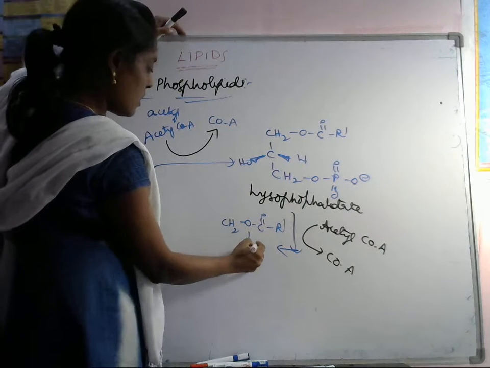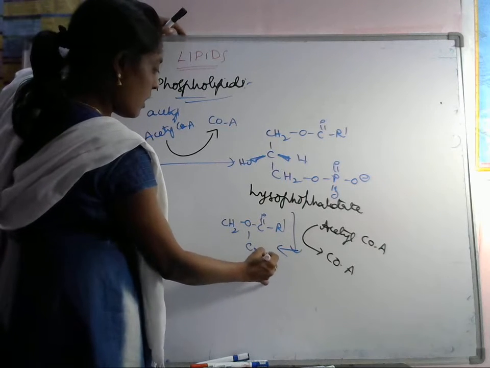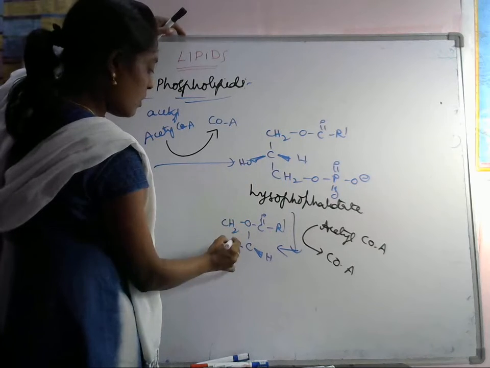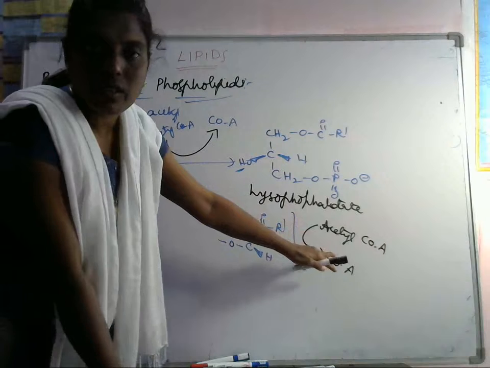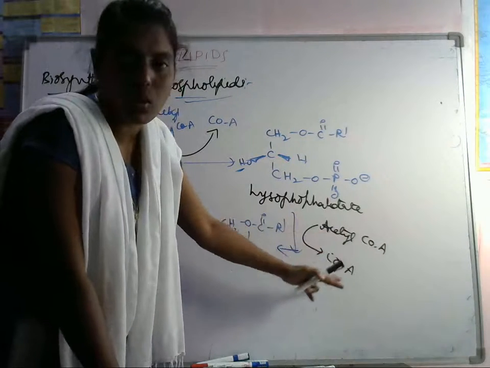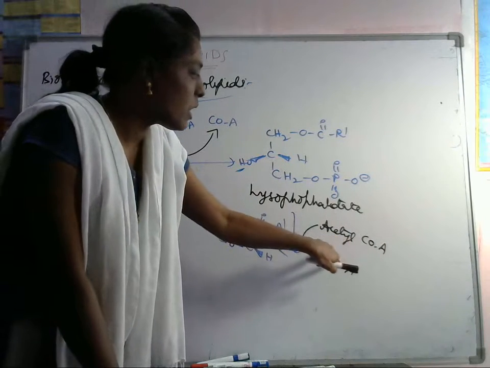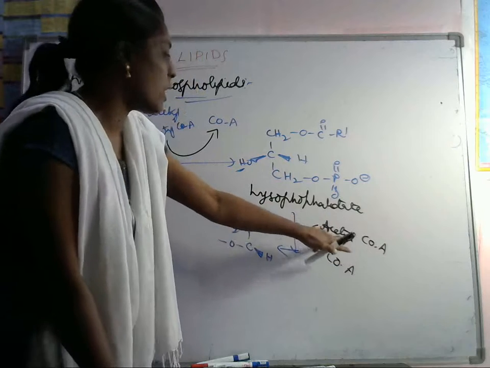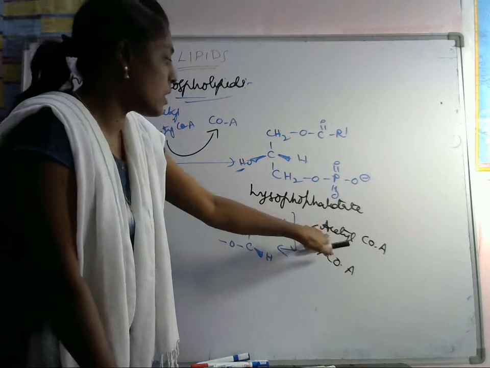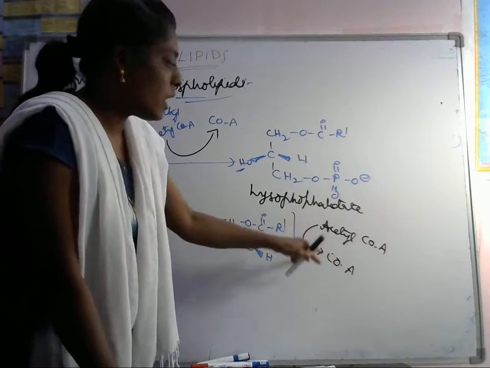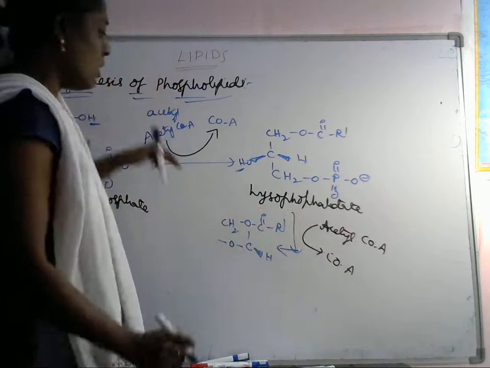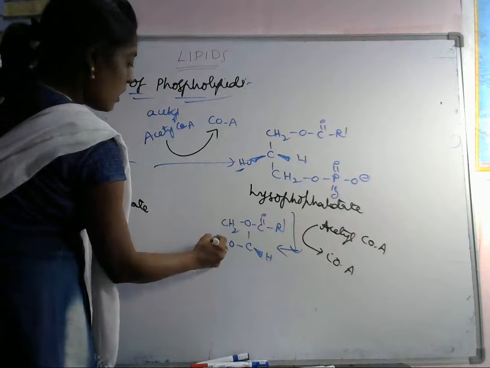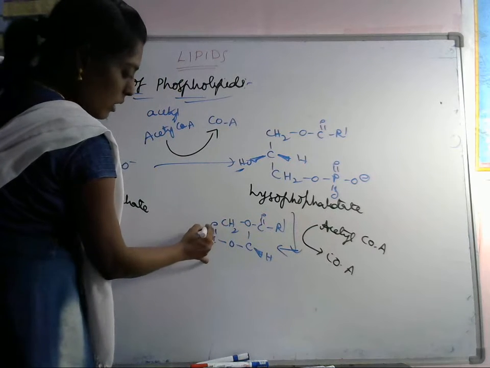Here C is there, H, and here we are removing this H and we have to replace this H with this acetyl group. Okay, so that acetyl coenzyme A transfers the acetyl group to this one, and it is eliminated as a coenzyme A, means here acetyl group is attached to this one. Okay, C double bond O R1.